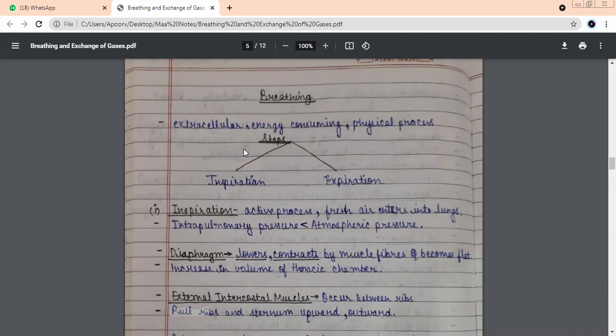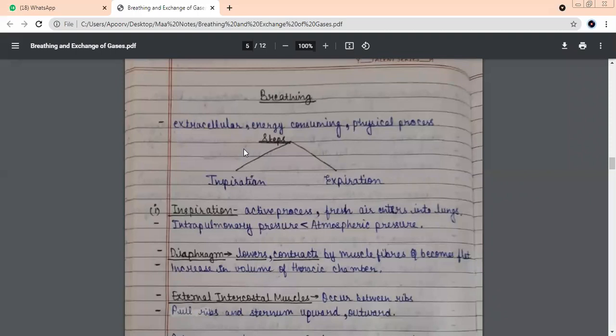Yes. It takes place outside the cells. That is why it is called extracellular. The breathing process, the first category of respiration, is considered to be an extracellular process. No chemical reactions are taking place in the cells.